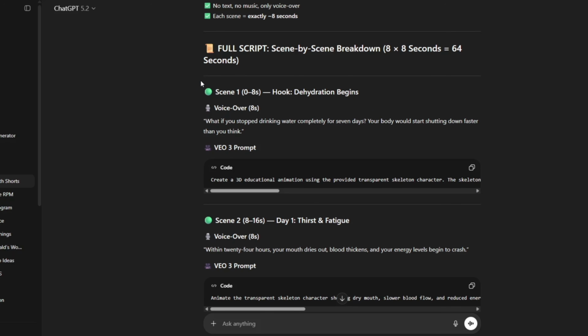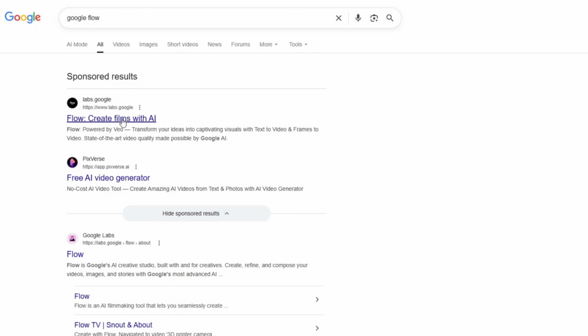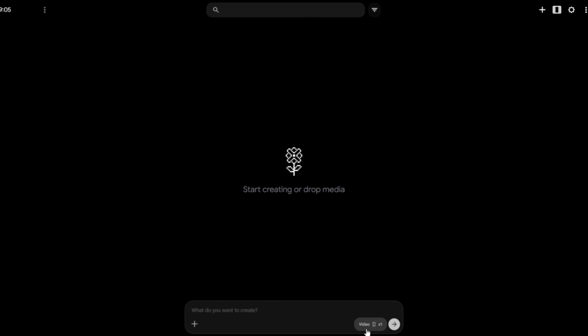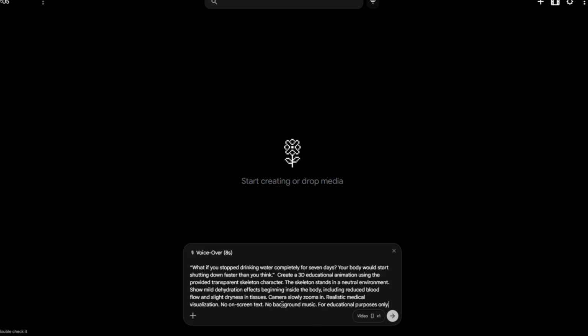For this, we will copy scene 1 from ChatGPT. Make sure you copy the complete voiceover and the VO3 prompt. Now you need to go to Google Flow. Here, sign in with Google. After entering Flow, first change text to video to ingredients to video. Then paste the prompt you copied from ChatGPT for scene 1.